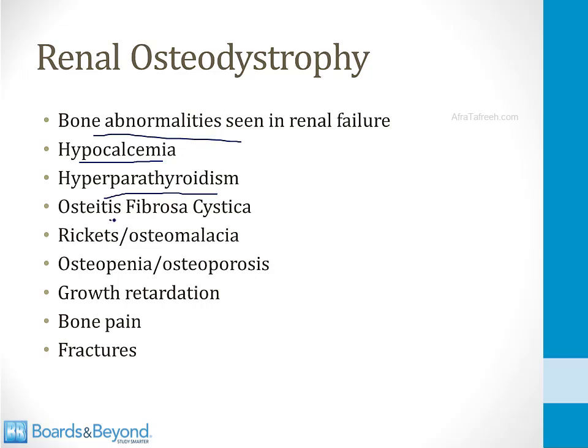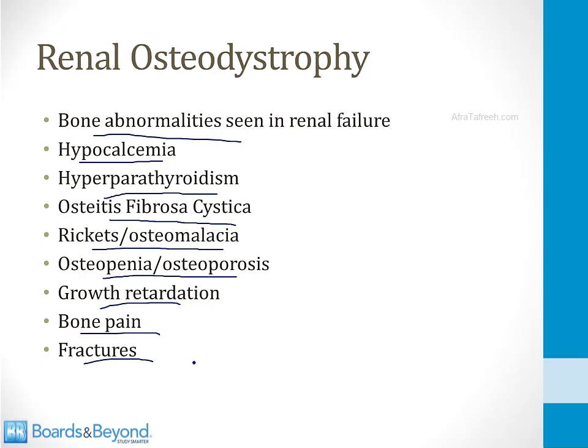So they can develop osteitis fibrosa cystica because their PTH level is high. They can develop rickets and osteomalacia because they are vitamin D deficient. They can develop osteopenia and osteoporosis, and this can lead to growth retardation in children. There can be bone pain and there can be fractures. This is all the constellation of bone problems that occurs in the setting of renal failure.